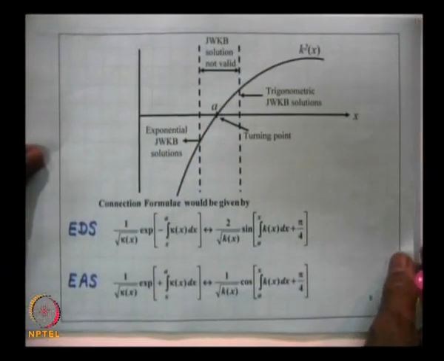In the previous lecture, we had discussed the solution of the one dimensional Schrodinger equation in the JWKB approximation. We had written down the solutions when k square of x is positive and when k square of x is negative, and we wrote down the connection formulae.